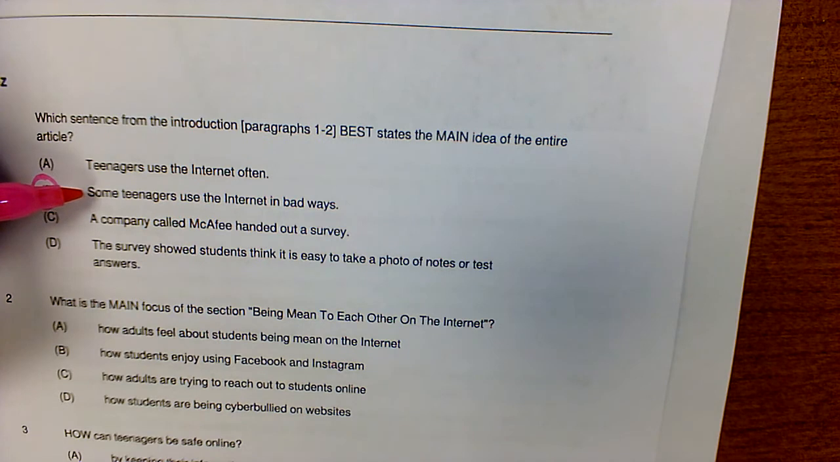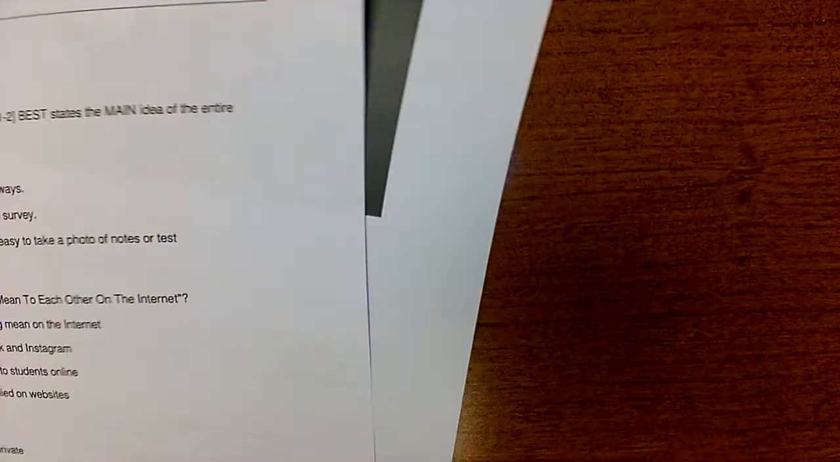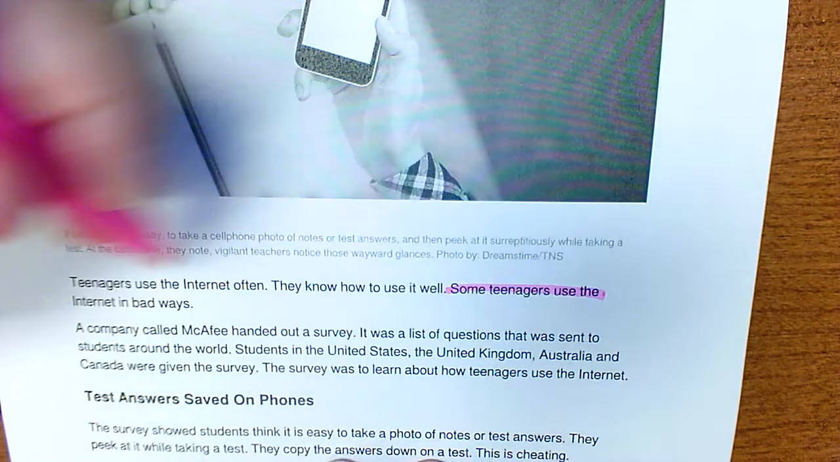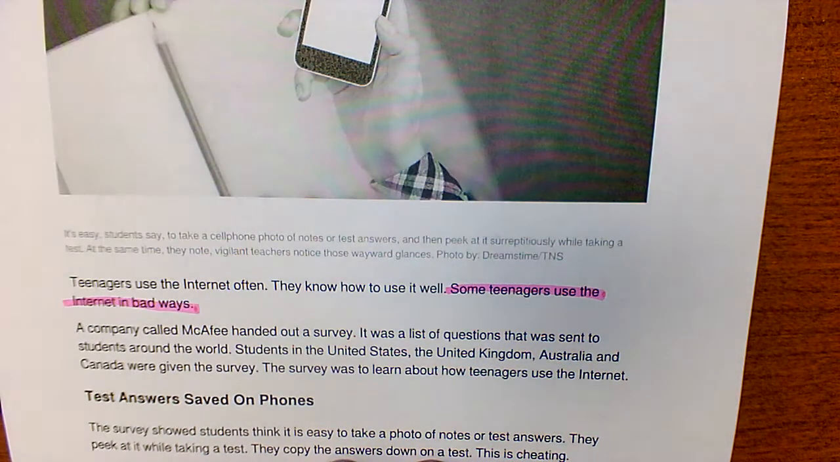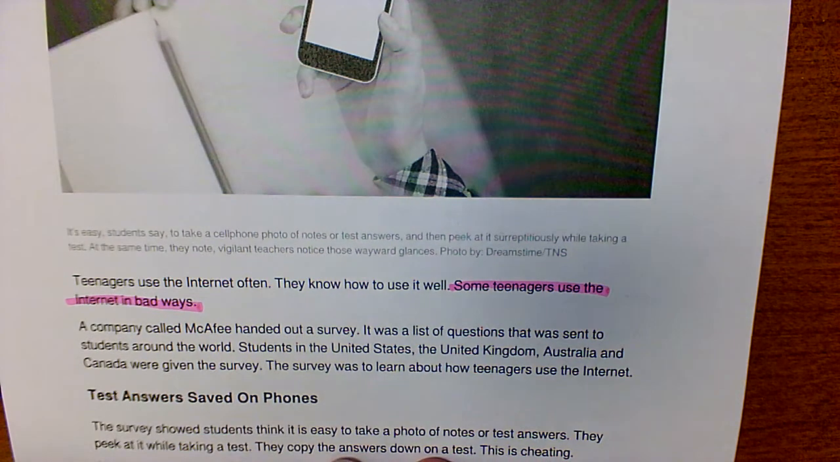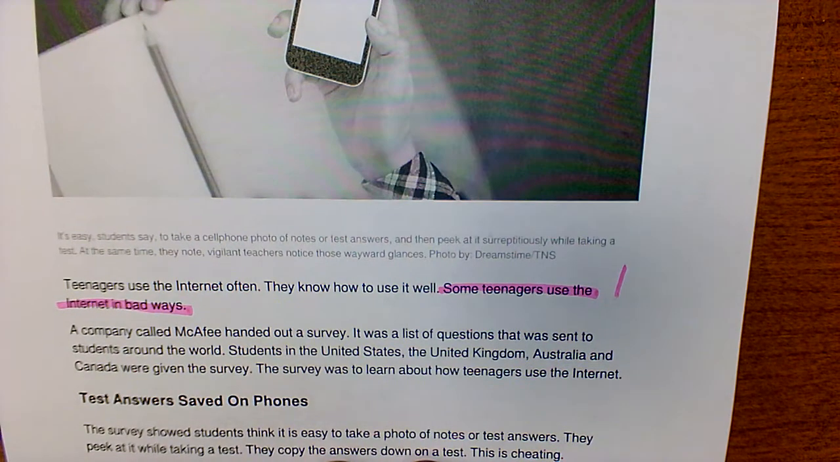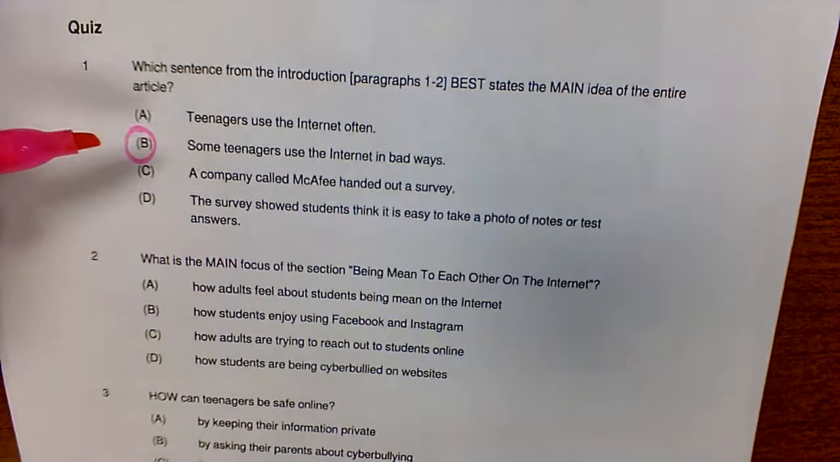But how do I know this for sure? So I have to go back to the article. And I find this line. Some teenagers use the internet in bad ways. And I highlight that. And then I write the number 1 next to that, because that's my answer for number 1. Now I've just used evidence from the text to prove this answer.